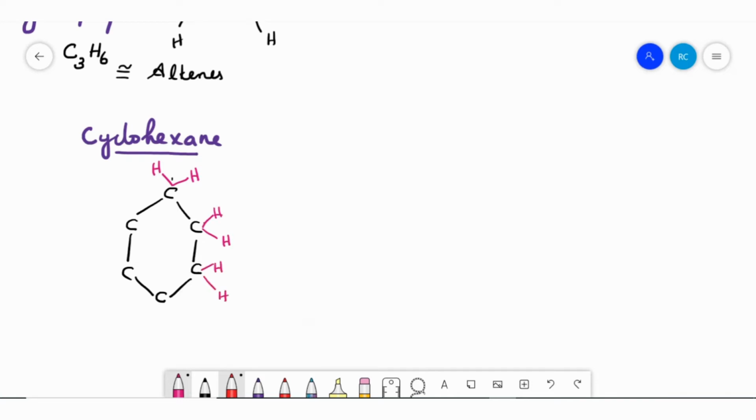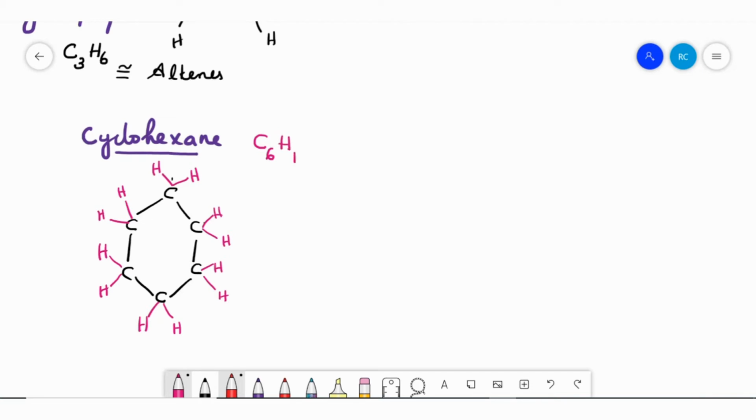For each carbon I'm drawing two hydrogen atoms here. So this is the last one. Now you can count how many carbon and how many hydrogen. Carbon is 6. What about hydrogen?